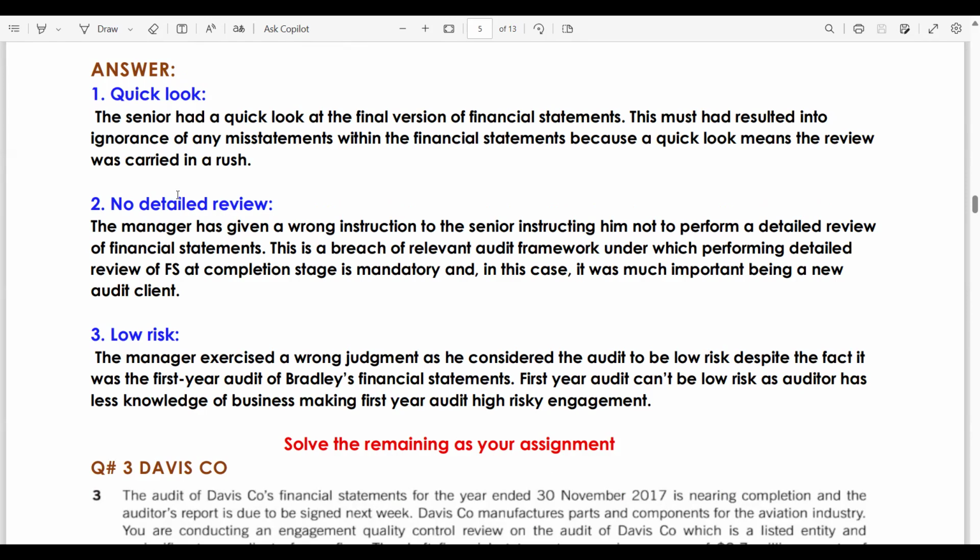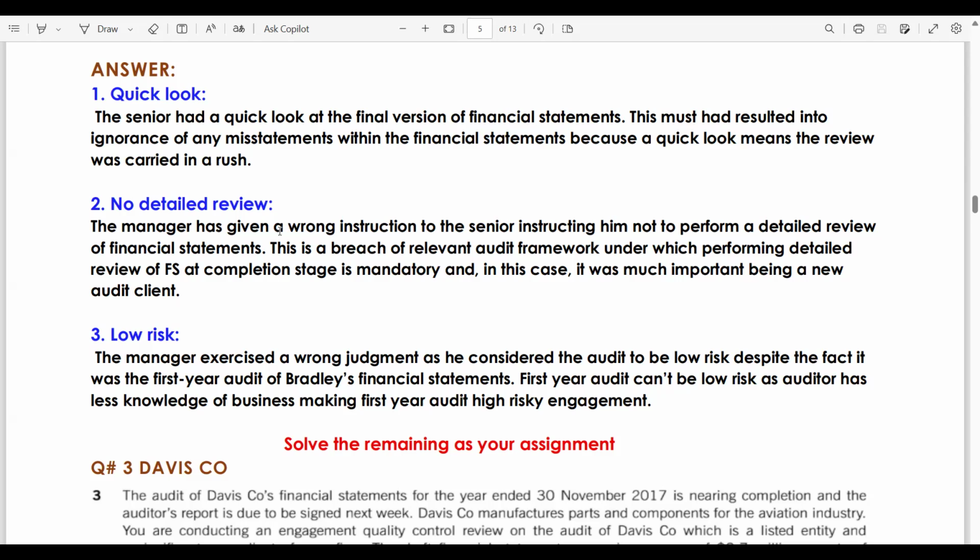Now, no detailed review. The manager has given a wrong instruction to the senior, instructing him not to perform detailed review of financial statement. This is a breach of relevant audit framework under which performing detailed review of financial statement at completion stage is mandatory. And in this case, it was much more important, being a new audit client.